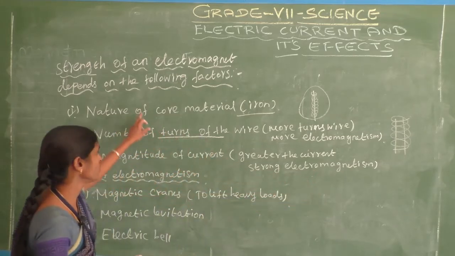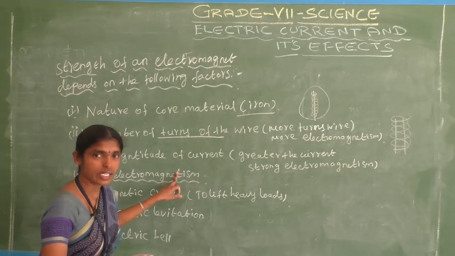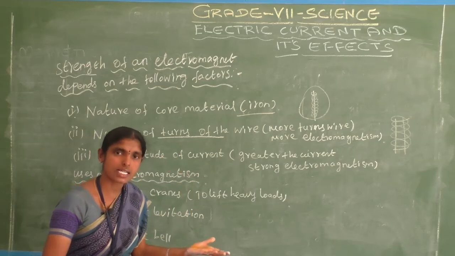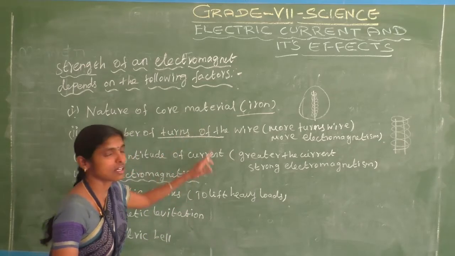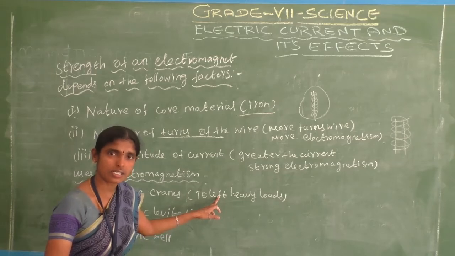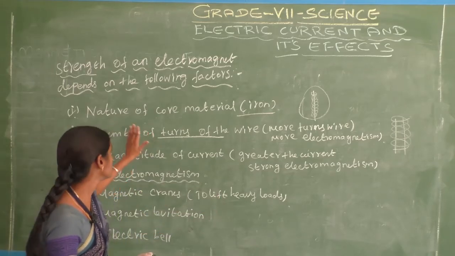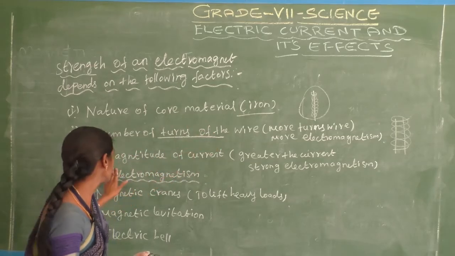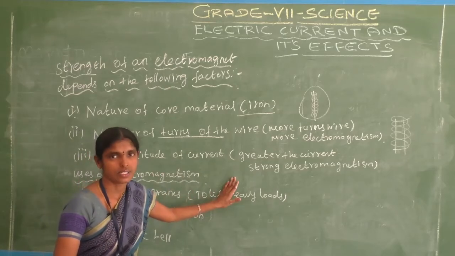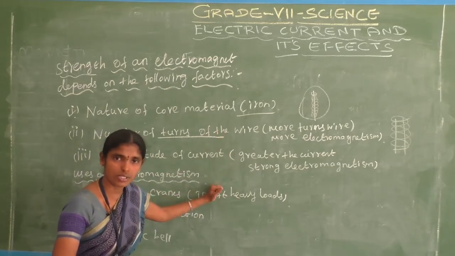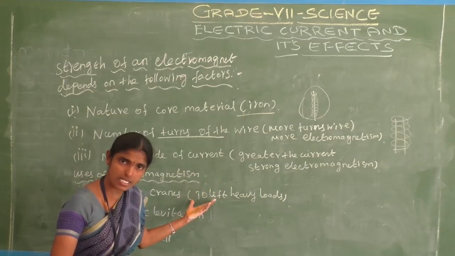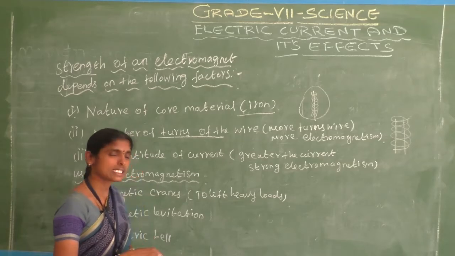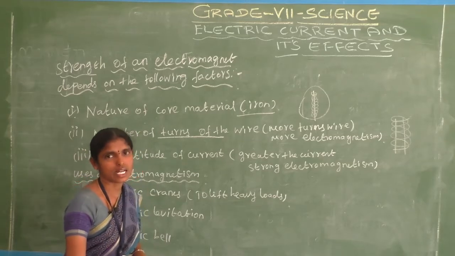With these three factors, we get a strong electromagnet. If we need strong electromagnetism, these three factors are very important. What are the three factors? Nature of core material, number of turns of the wire, and magnitude of current. Are you understand, students?